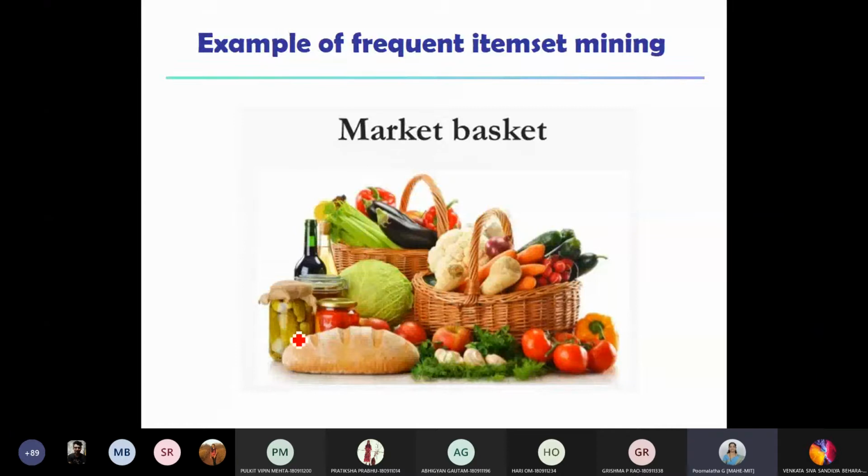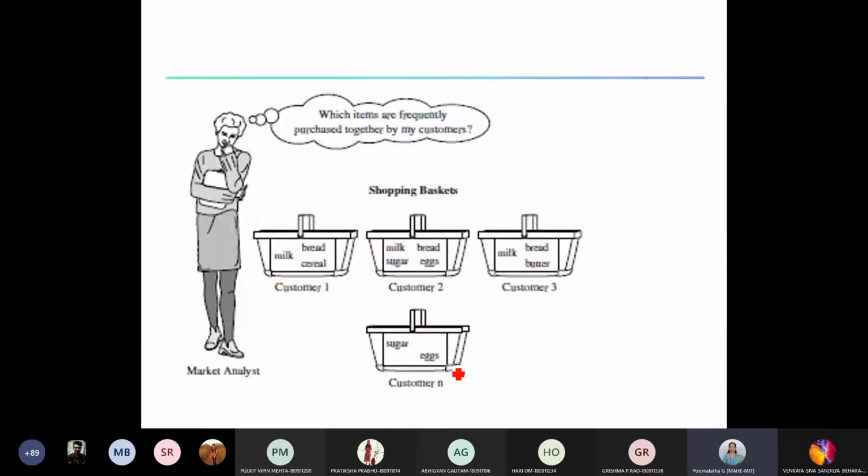So you'll come to know in general what the preferences of your customers are. For example, customer one has purchased milk, bread and cereal, and similarly you can see there are 4 baskets of different customers.